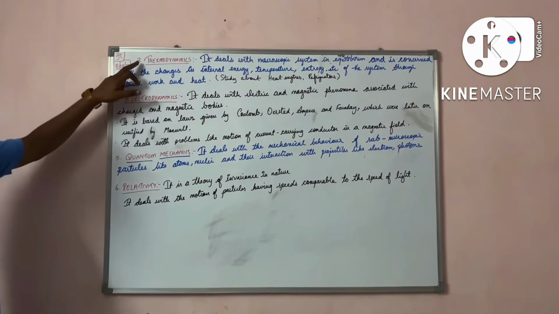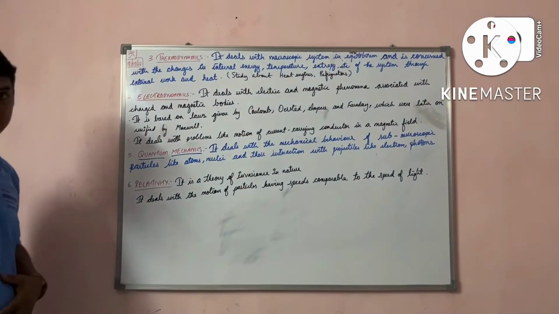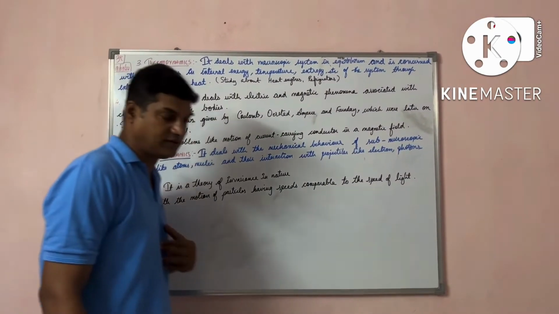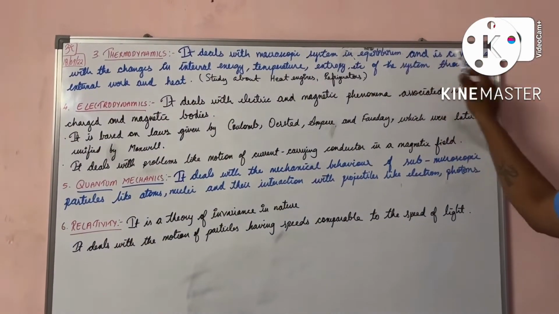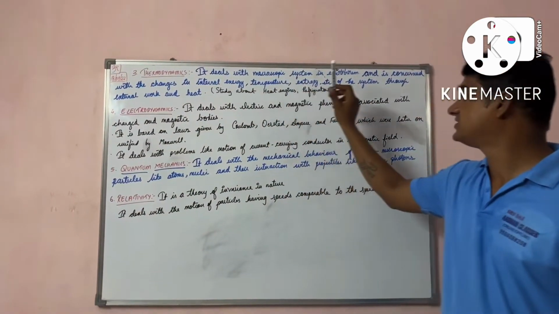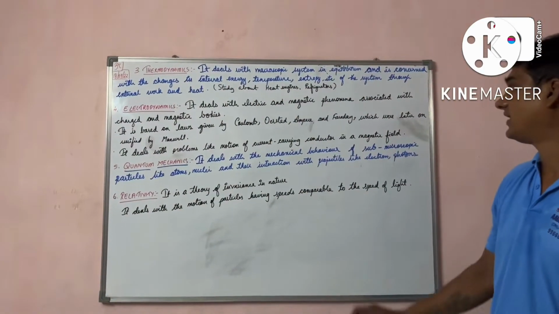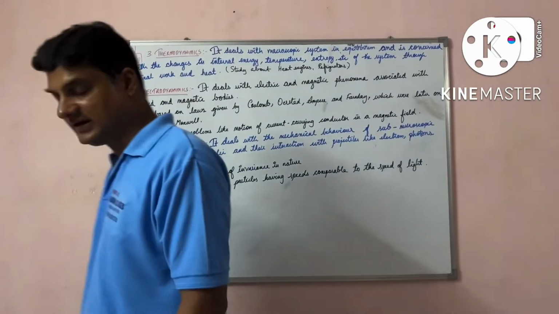Now, the third sub-discipline of physics is thermodynamics. Students, it deals with a macroscopic system in equilibrium and is concerned with the changes in internal energy, temperature, entropy, etc. of the system through external work and heat.